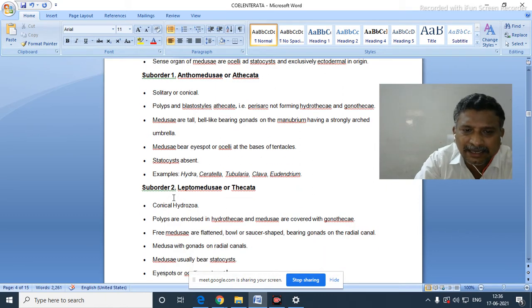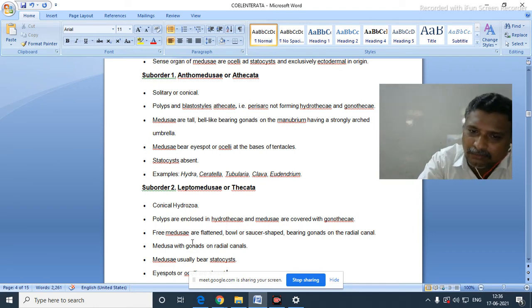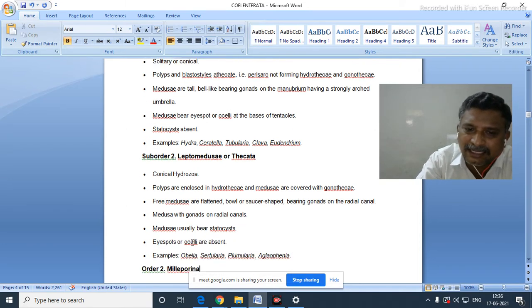Now suborder 2 is Leptomedusae or Thecata. Here conical hydrozoan polyps are enclosed in hydrotheca. Before, hydrotheca and gonotheca were both absent in suborder Anthomedusae or Athecata. Now under Thecata, hydrotheca is there and the medusae are covered with gonotheca. Free medusae are flattened, bowl or saucer shaped, bearing gonads on the radial canals. Medusae usually bear statocysts. Eye spots or ocelli are absent.